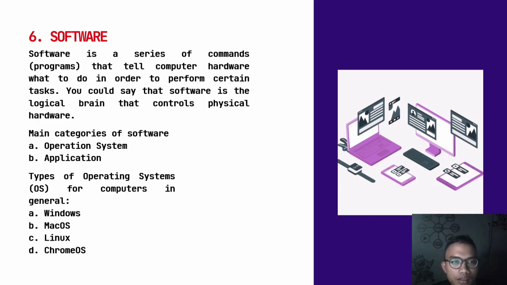So next, software. Software is a series of command programs that tell computer hardware what to do in order to perform certain tasks. You could say that software is the logical brain that controls physical hardware. The main categories of software are A. operating system and B. application. Types of operating system or OS for computers in general are Windows, macOS, Linux, and Chrome OS.